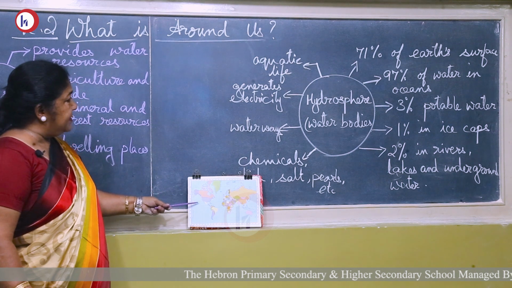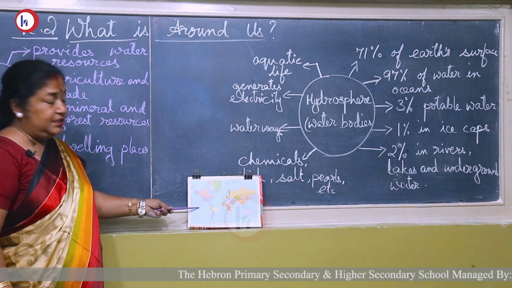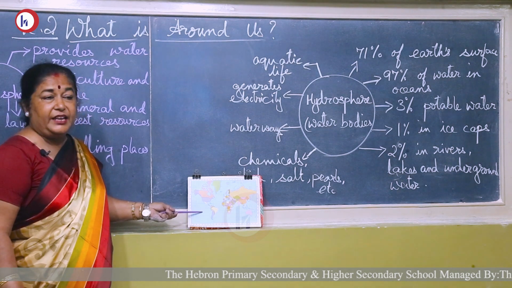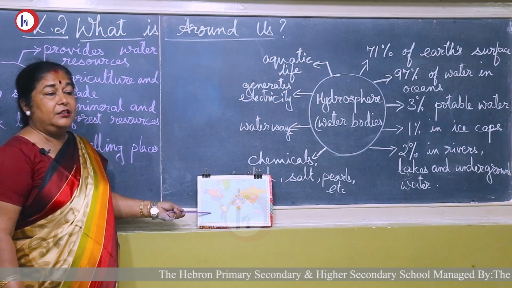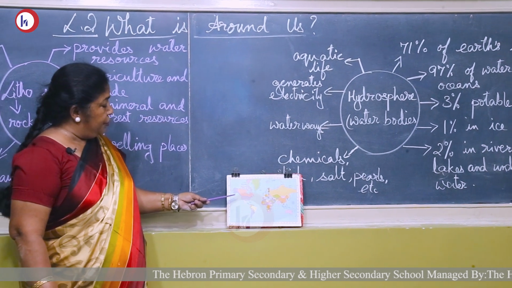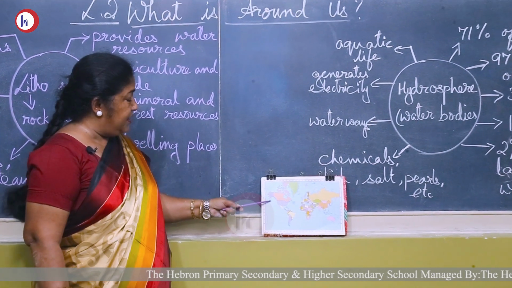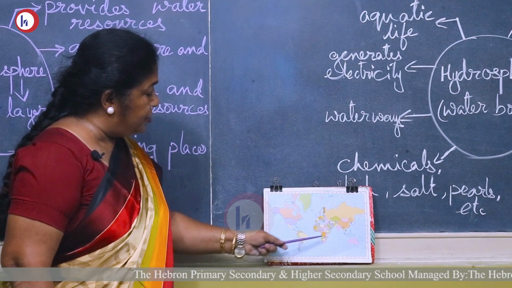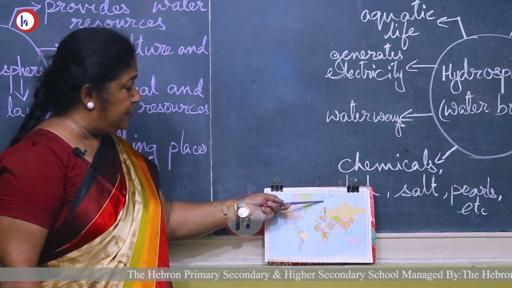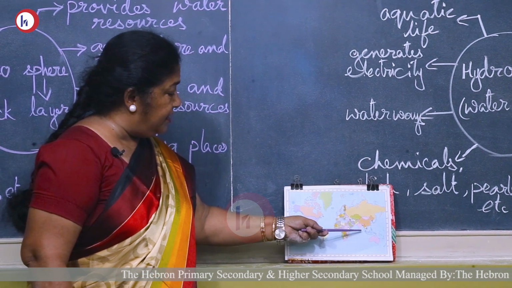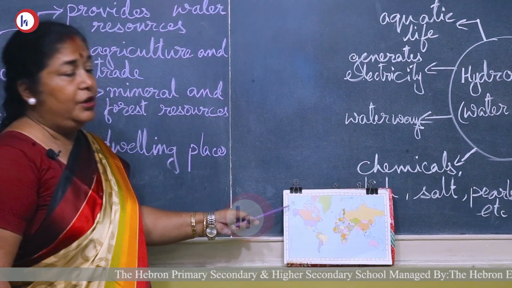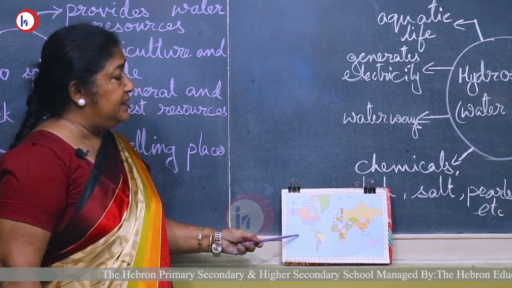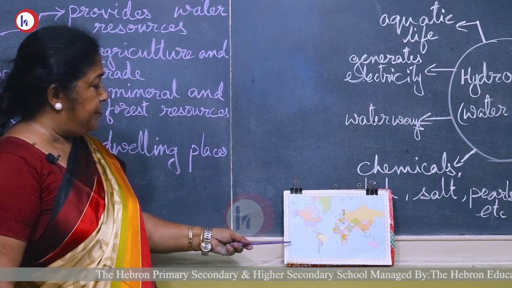So 71% of the earth's surface is covered with hydrosphere. Here we have the oceans, lakes, seas, gulfs, bays. Now you have learnt about the four oceans. The Pacific Ocean we mark on these sides. Atlantic Ocean, Indian Ocean and Arctic Ocean. The Arabian Sea, the Bay of Bengal. So the hydrosphere includes the oceans, seas, lakes, gulfs, bays, everything.